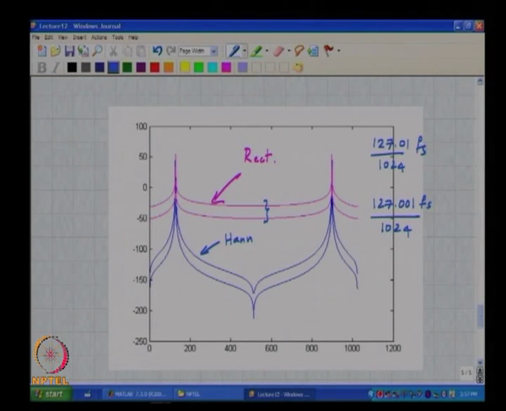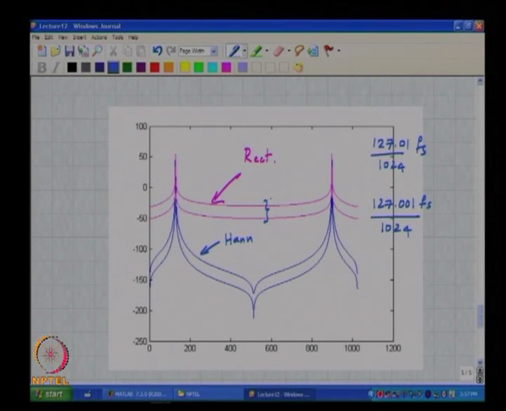I mean, how much improvement you must get is not immediately obvious, right, but the fact that you do get an improvement, it makes sense, all right. Okay.